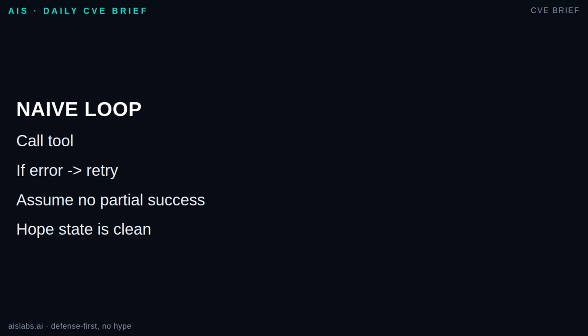Naive automation treats a tool call like a clean transaction. Either it happened, or it did not. Real systems live in the middle. The external service may commit the change and drop the response. Your process may crash after the write, but before saving local state. Without idempotency, the safer loop becomes the dangerous loop.